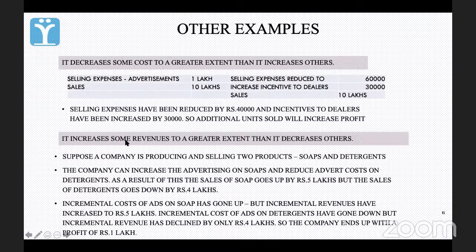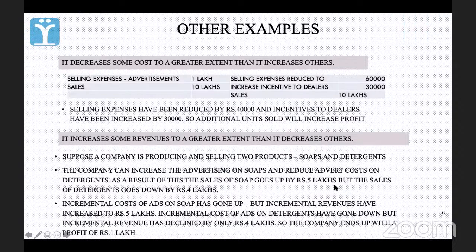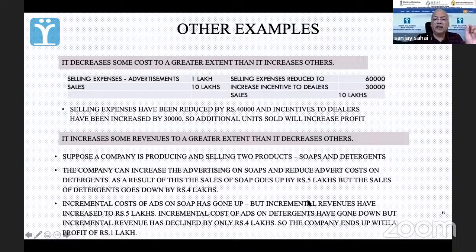So this example, कुछ रेवेन्यू हमारे बढ़ जाते हैं, कुछ घट जाते हैं, but the one which increased, soap, increased by 5 लाख, और जो कम हुआ वो जो है सिर्फ 1 लाख। So the company ends up with a profit of, बराबर?